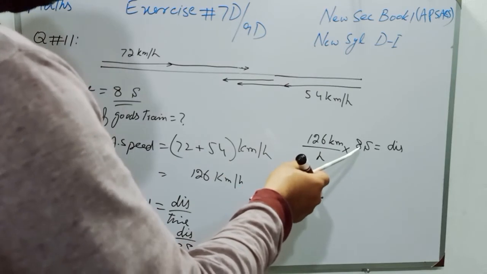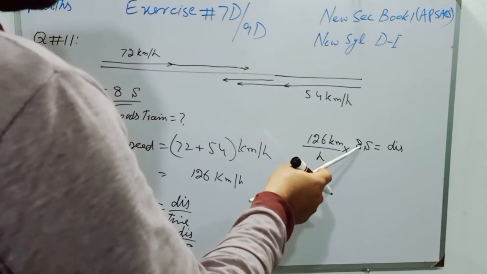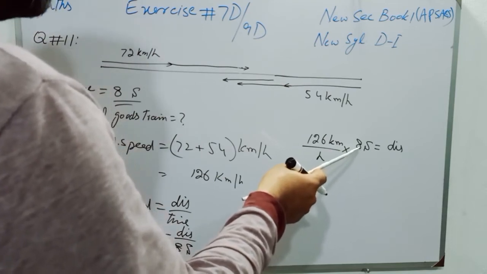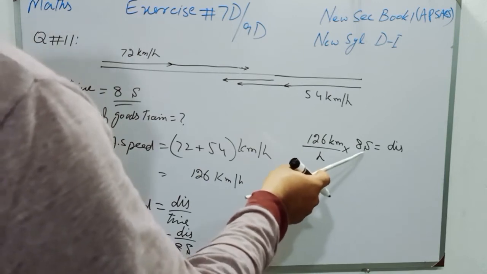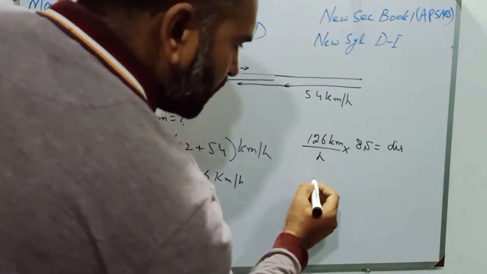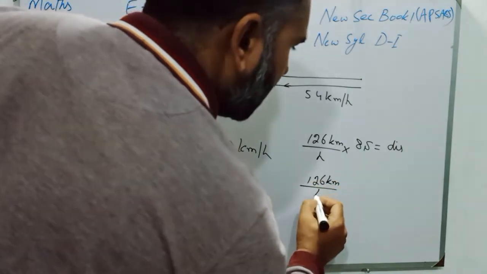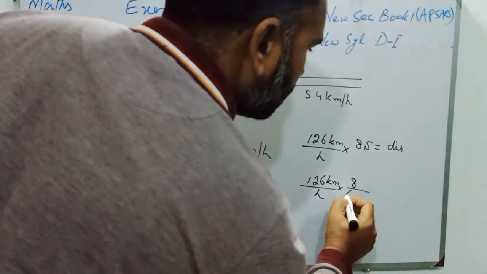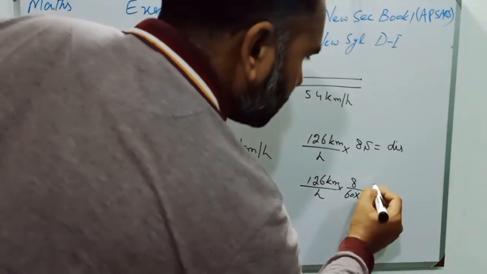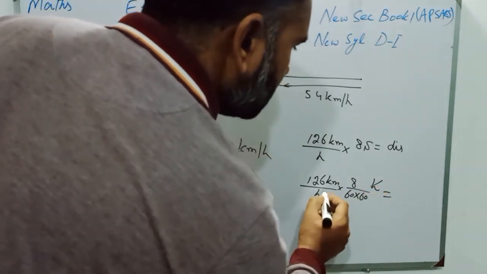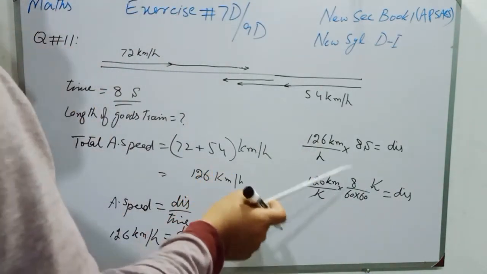So it is very easy for us to convert seconds into hours, because when we divide seconds by 60, the seconds will be converted into minutes, and then minutes will be divided by 60 and that will become hours. So it will be 126 kilometers over hour multiplied by 8 over 60 into 60, and then these seconds are converted into hours, and hour will be cancelled with hour, and that will be the distance or the length of the goods train.